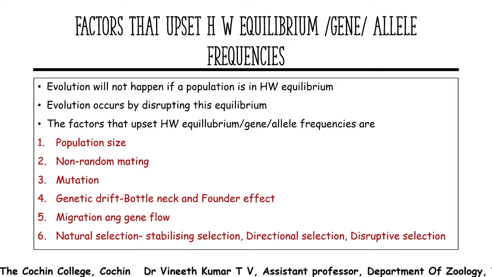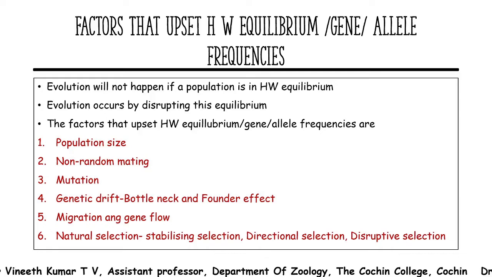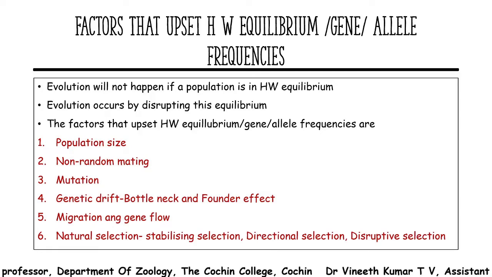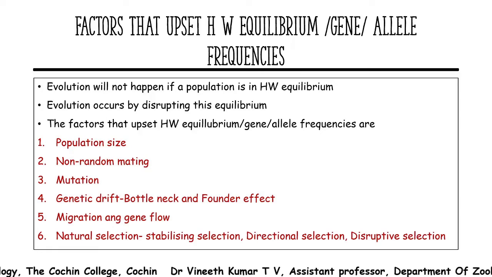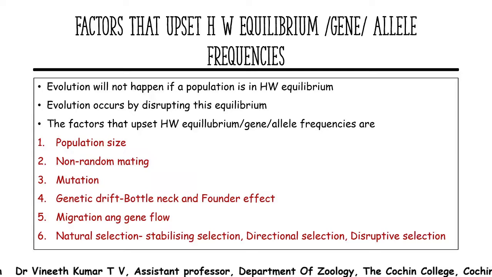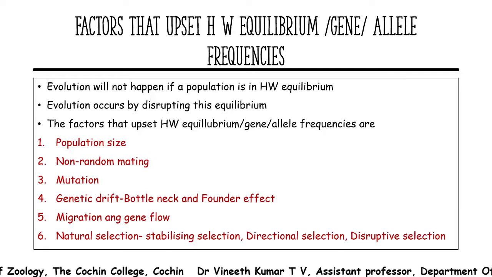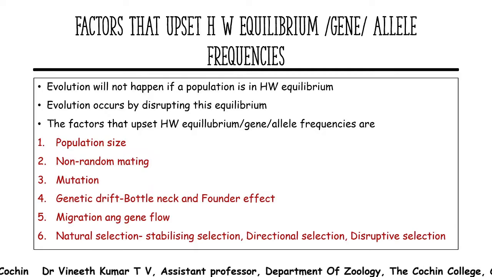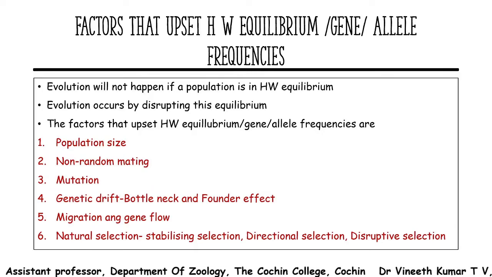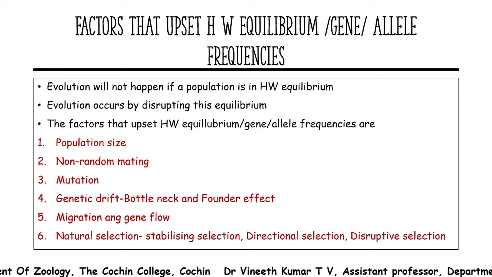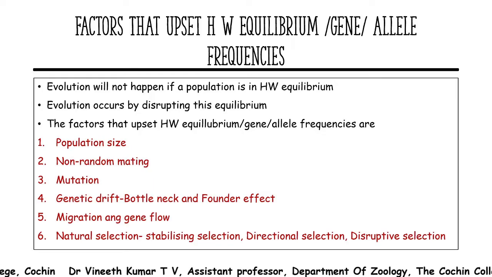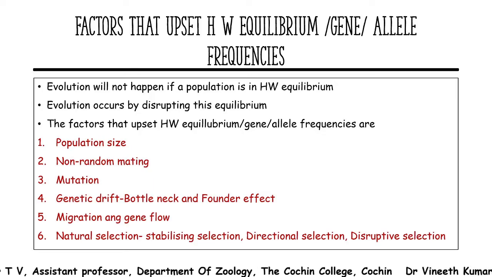And this is how non-random mating is affecting gene frequency or allelic frequency, because there is a selection. Whenever selection happens, the genes in the selected individuals have a chance to show up more in that population. The other ones have very little chance to be present in the population.